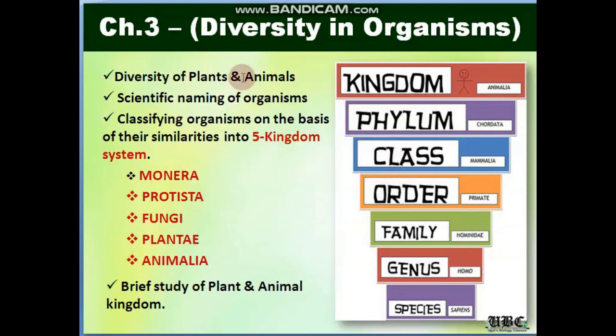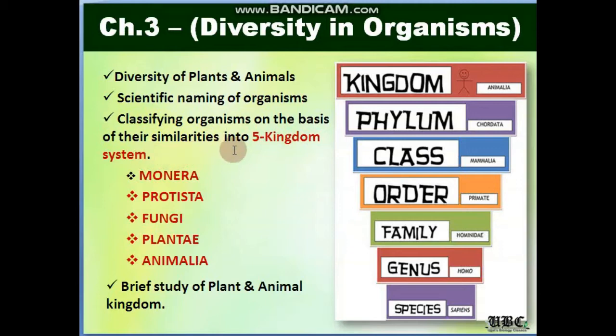So here we will be understanding the diversity in organisms. We know that organisms range from the microorganism level to the largest, the blue whale, or the eucalyptus tree if I talk about plants. So how are all these diversified kinds of plants, animals and other microorganisms classified and grouped into a 5 kingdom system of classification?